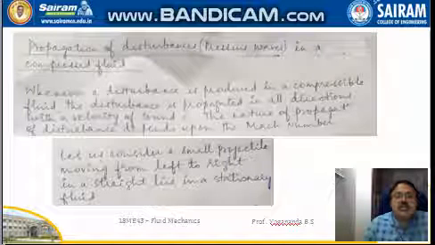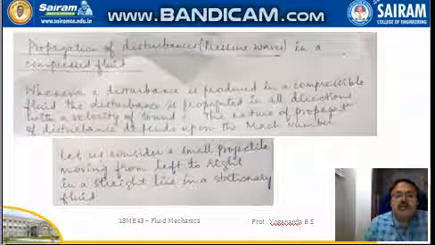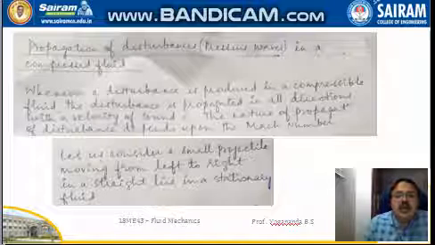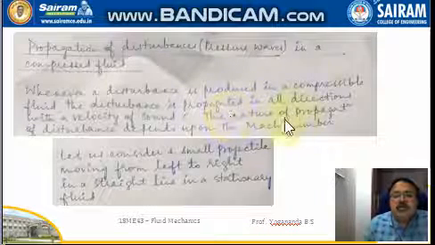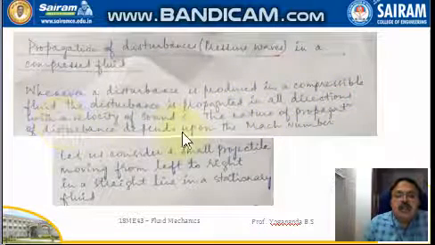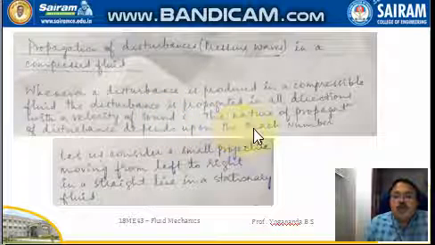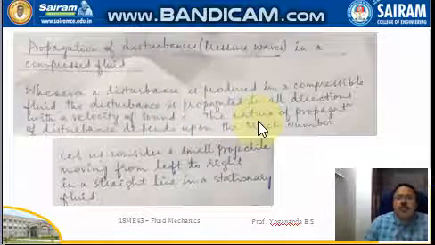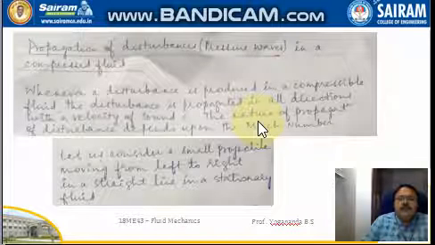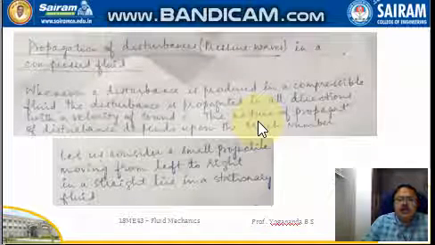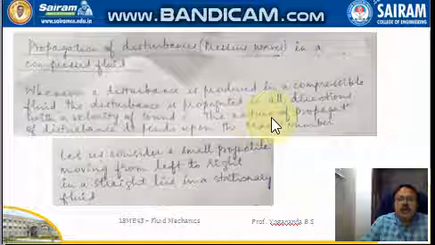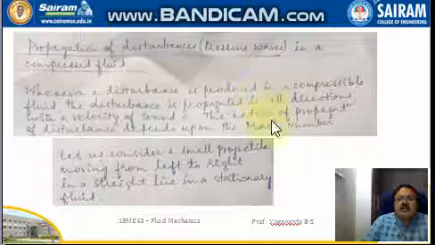Friends, now we are discussing the propagation of disturbances, that is, pressure waves in a compressible fluid. Whenever a disturbance is produced in a compressible fluid, the disturbance is propagated in all directions. Suppose you take the example of a stone which is thrown into a water pond at some velocity. The stone will be hitting the pond at different points.